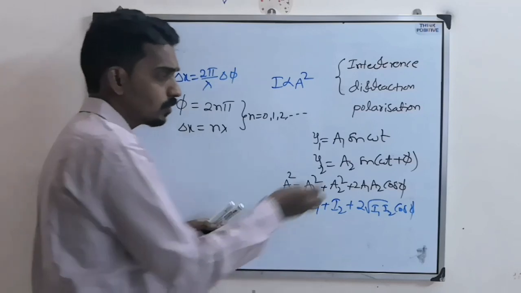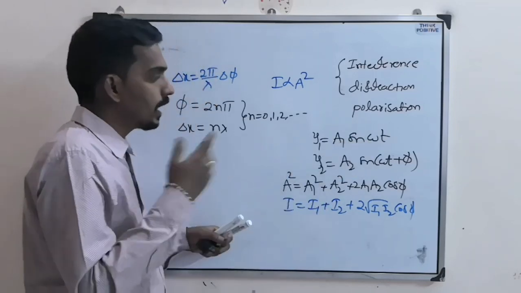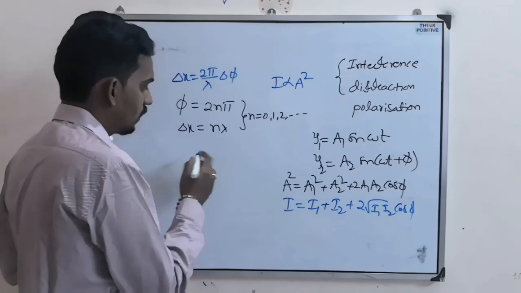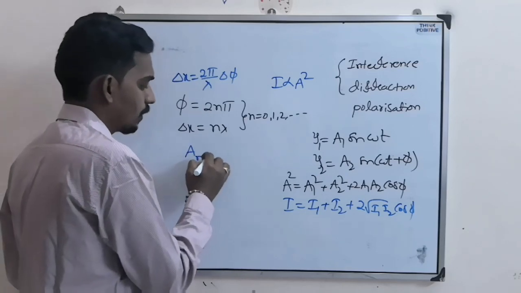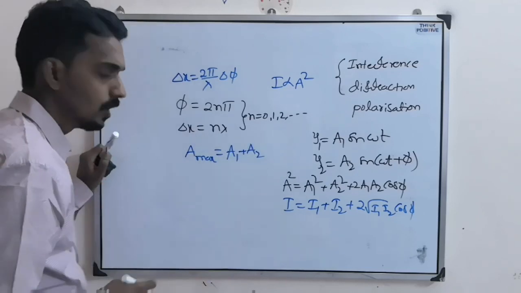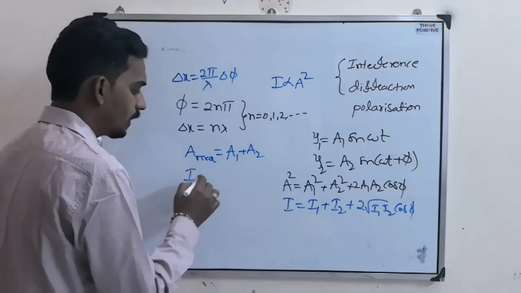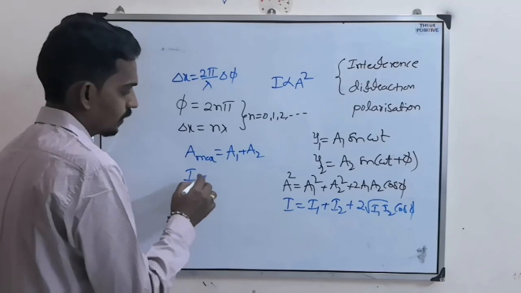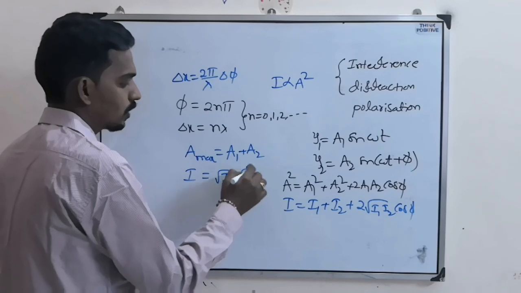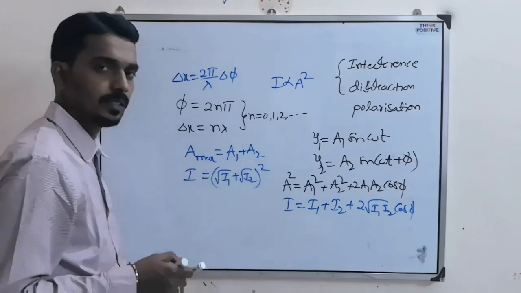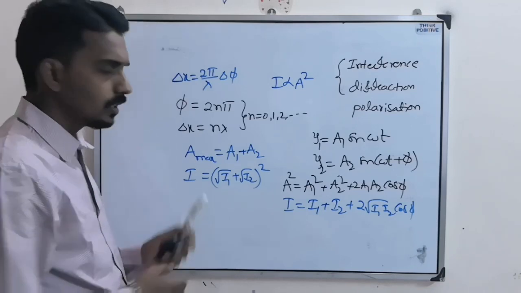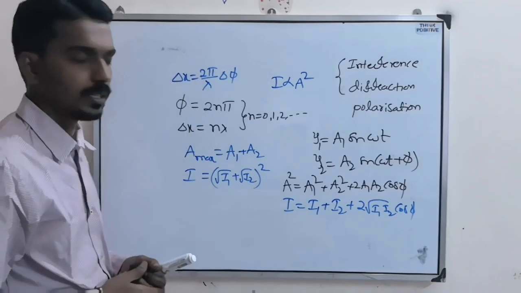If one of these values is satisfied, then they undergo constructive superposition, and the resultant amplitude becomes maximum, that is A1 plus A2. The resultant intensity also becomes maximum, that is root I1 plus root I2 whole square. This is called constructive superposition.